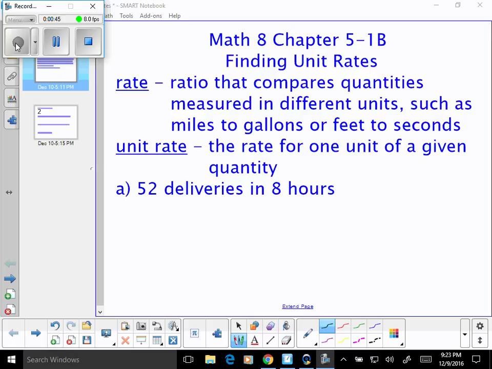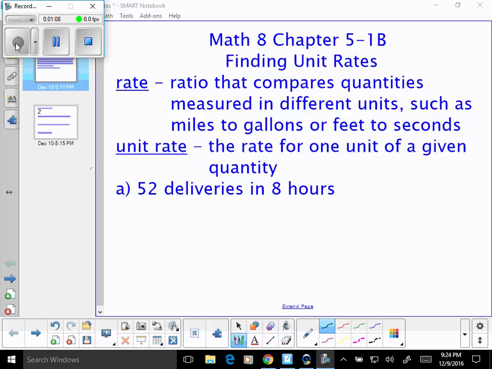That is a rate. Now, a unit rate is a rate for one unit of a given quantity. When we talk about miles per hour, we are really talking about the number of miles we can travel or drive in 1 hour. Therefore, that is a unit rate.